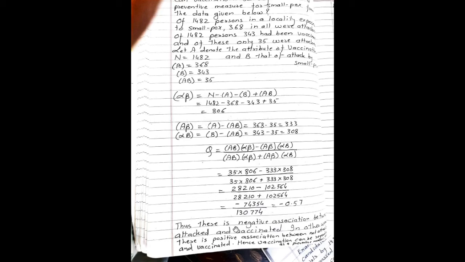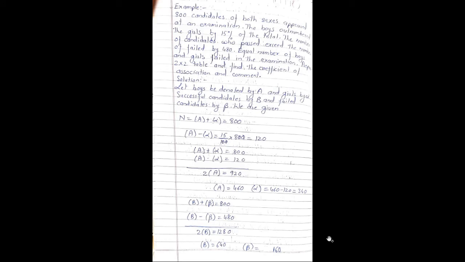Thus, there is negative association between attacked and vaccination. In other words, there is positive association between not attacked and vaccinated. Hence, vaccination can be regarded as a preventive measure on smallpox. Next example.